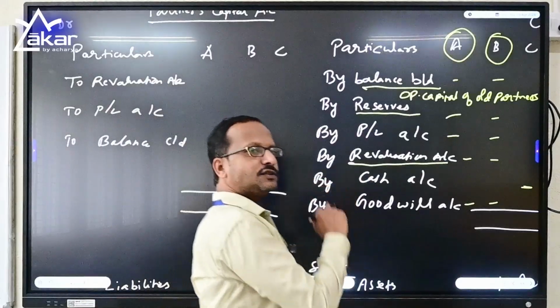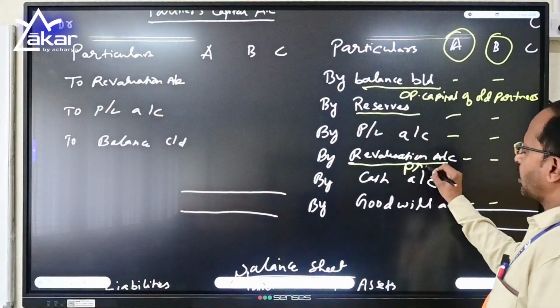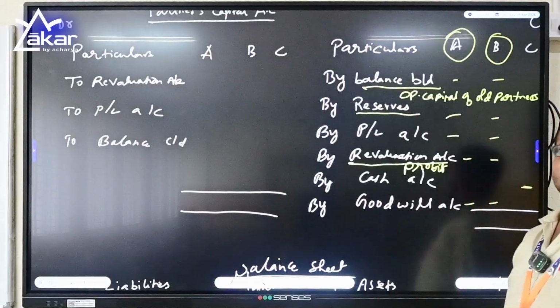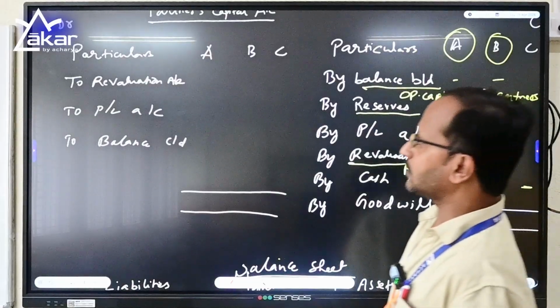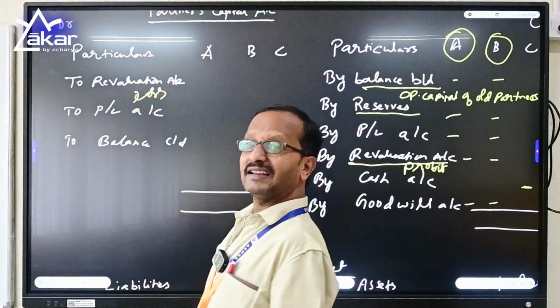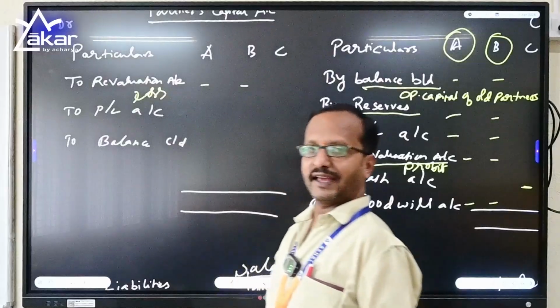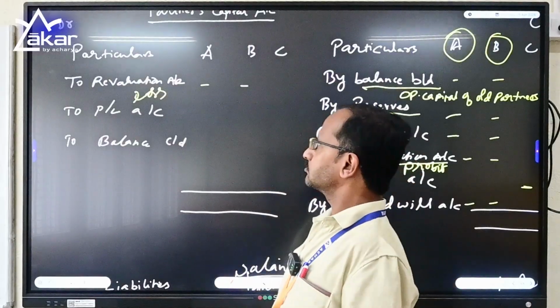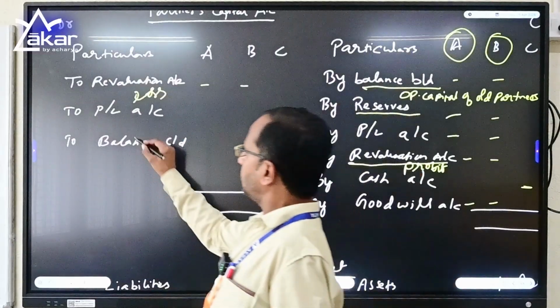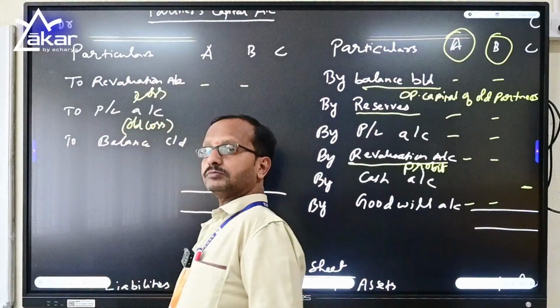If your revaluation account has a profit, it will appear on the credit side, and if the revaluation account comes with a loss, then it should come on the debit side. Again, it should be distributed to the old partners in their profit sharing ratios. This is nothing but old loss accrued by the firm.